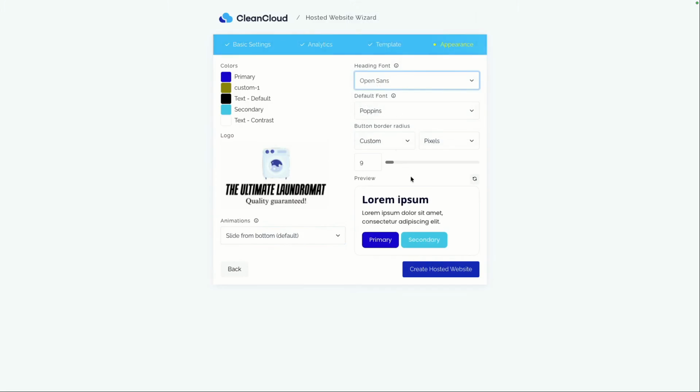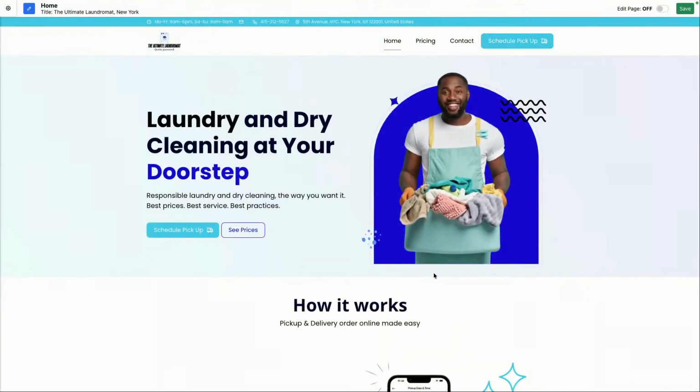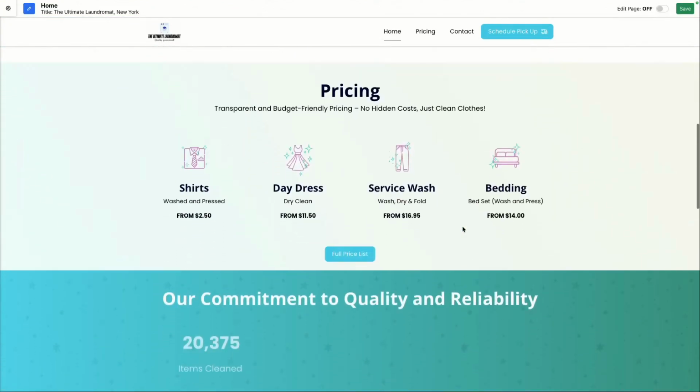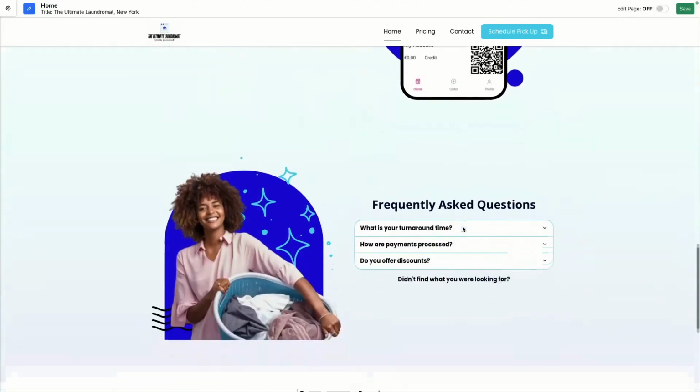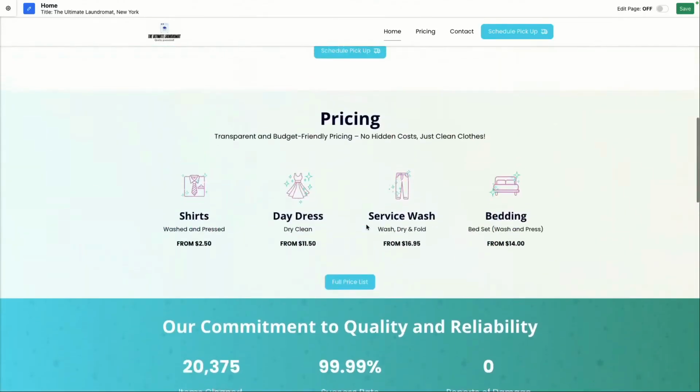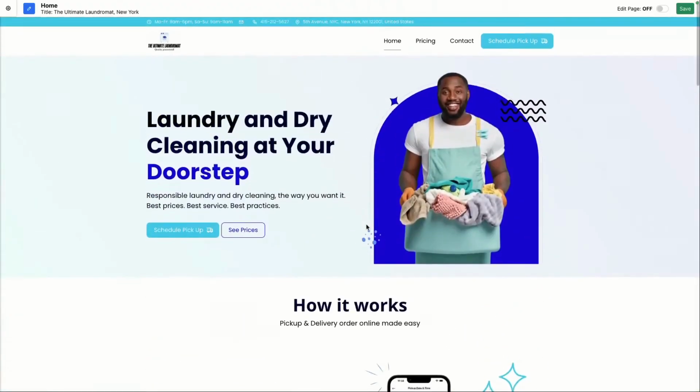And then once you're happy, you can create your hosted website. So that's what we're going to do. We're going to create our hosted website, right? Now, when you've actually created your hosted website, as you can see, this is the website page. I can scroll down, and this is basically what it has currently set up for me, right? So lots of useful bits of information that, of course, need adjusting in some instances, right? We need to make everything relevant to your specific website.